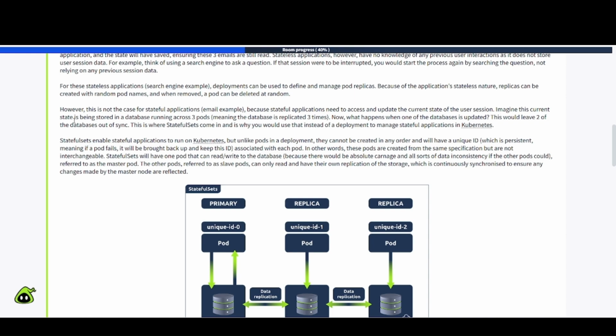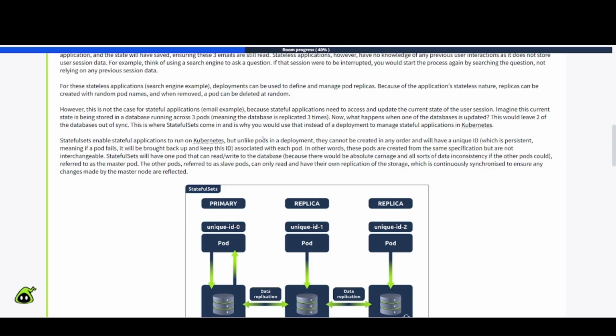Imagine this current state is being stored in a database running across 3 pods, meaning the database is replicated 3 times. Now, what happens when one of the databases is updated? This would leave 2 of the databases out of sync. This is where stateful sets come in, and is why you would use that instead of a deployment to manage